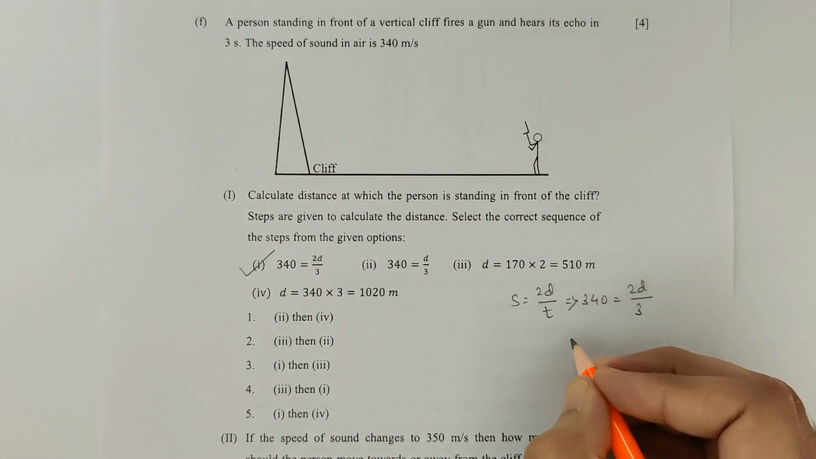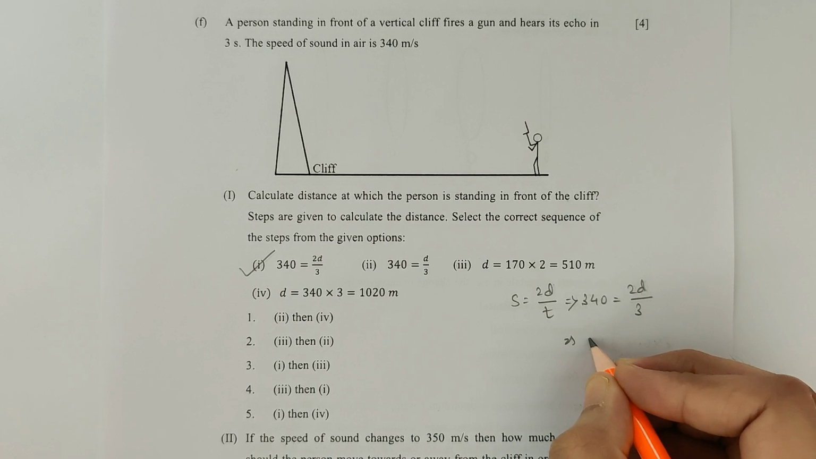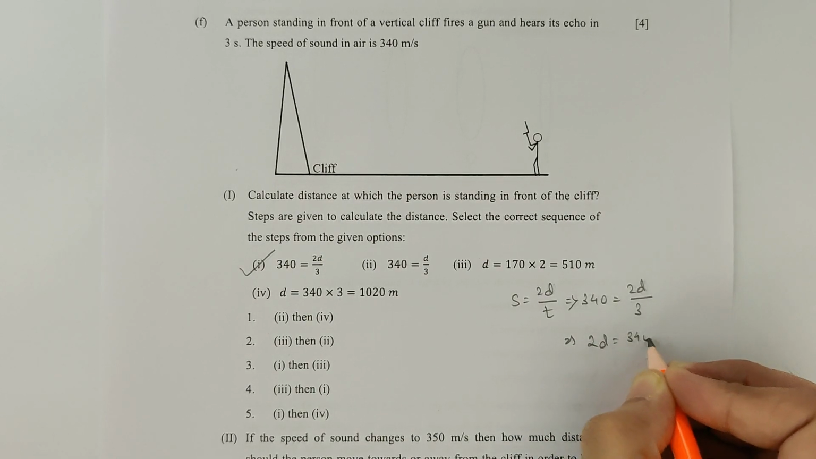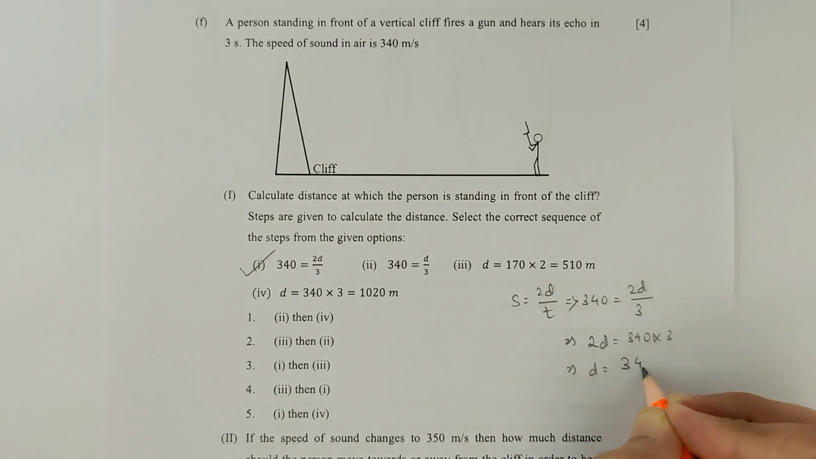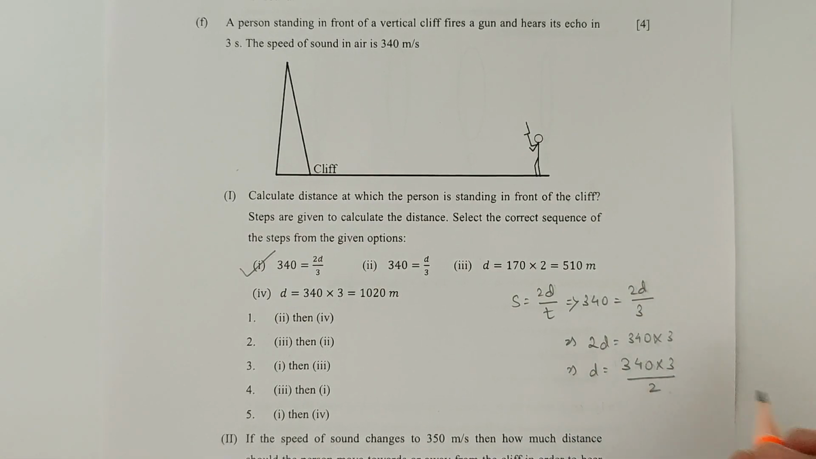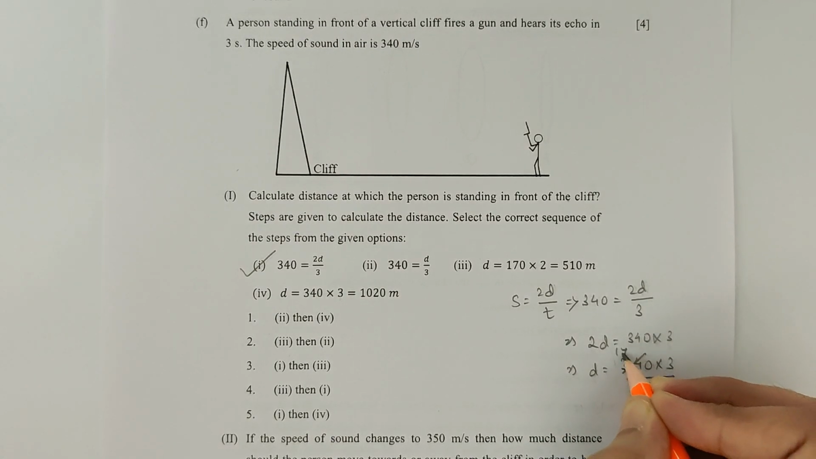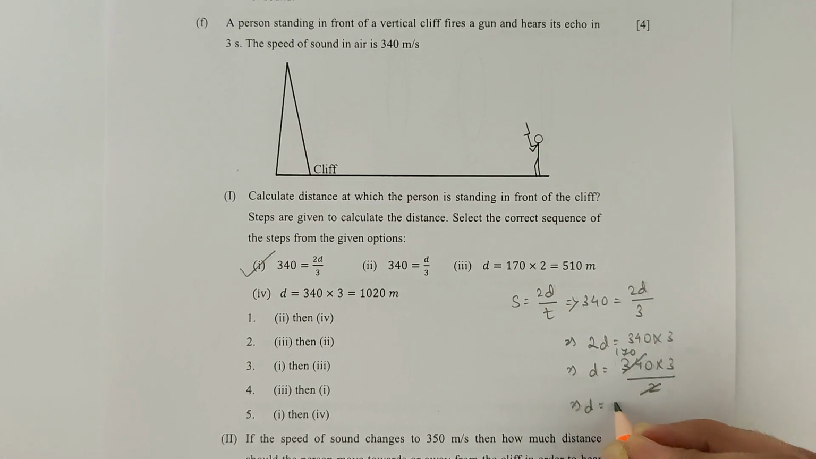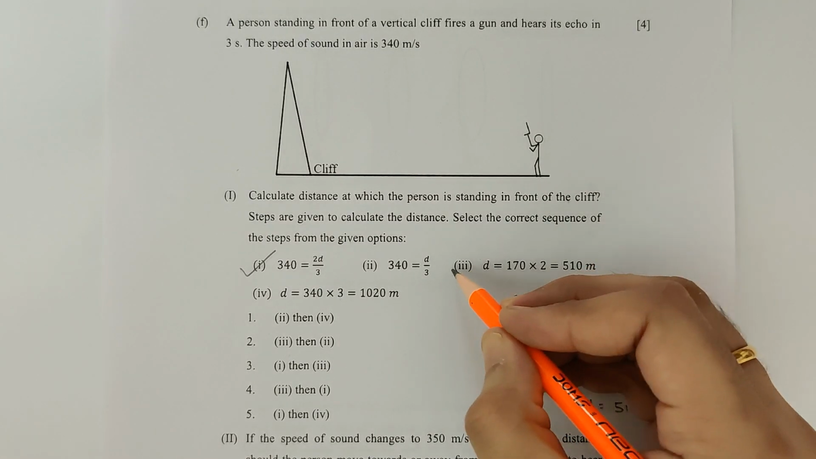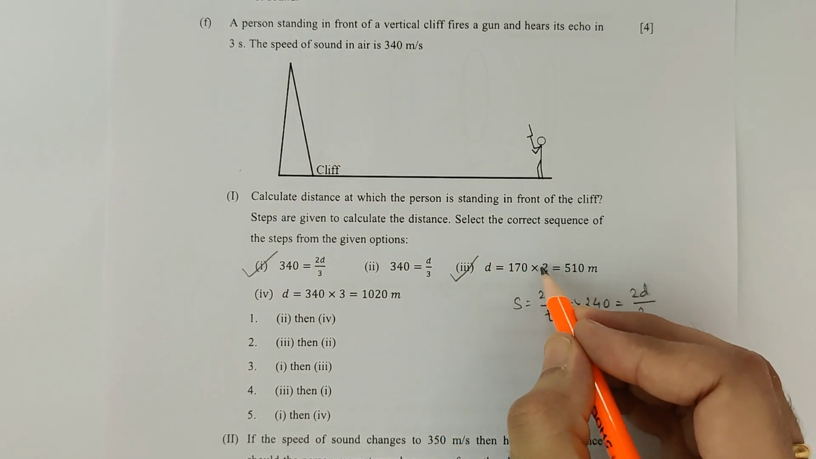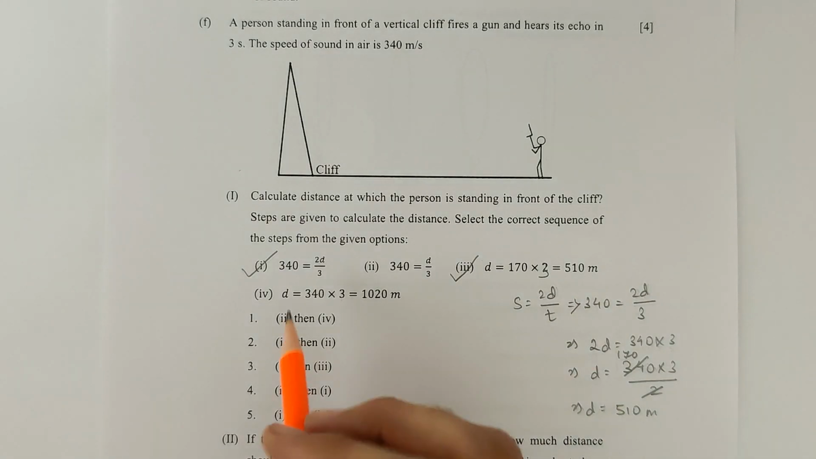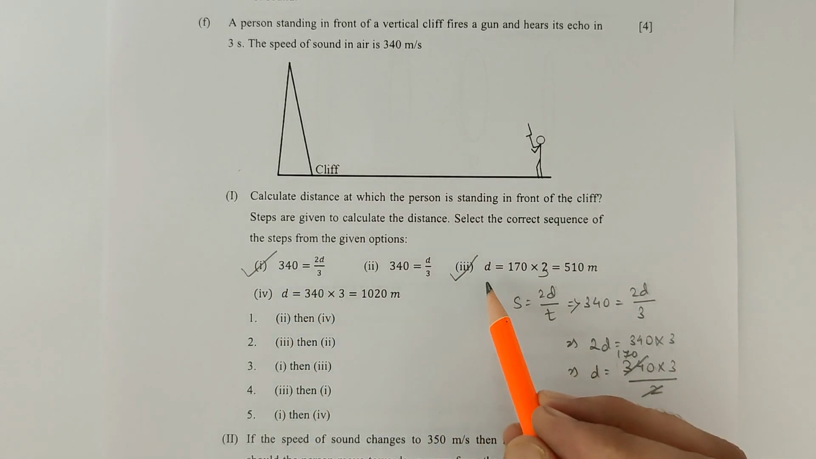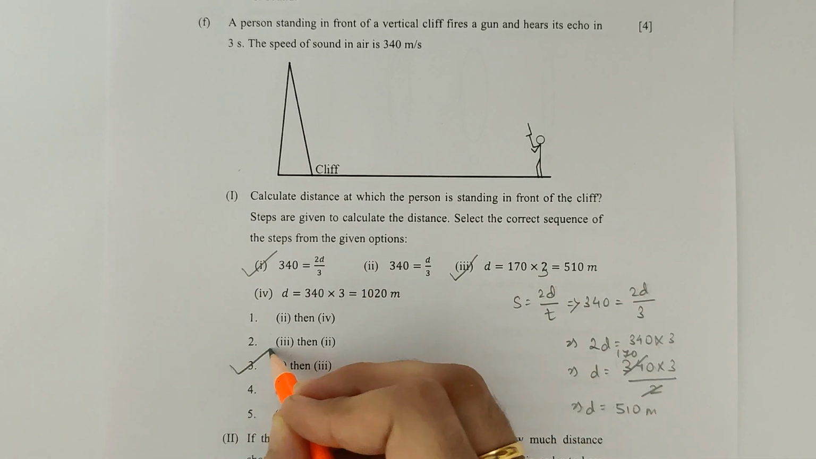Now let's solve it. We get 2D is equal to 340 into 3. Therefore, D is equal to 340 into 3 by 2. So that will be 170 into 3. Therefore, D is equal to 510 meter. So guys, over here, option 3 will be correct, but 2 won't be here. It will be 3. It is a typing error. So the correct option is 1 then 3. So that will be option 3.